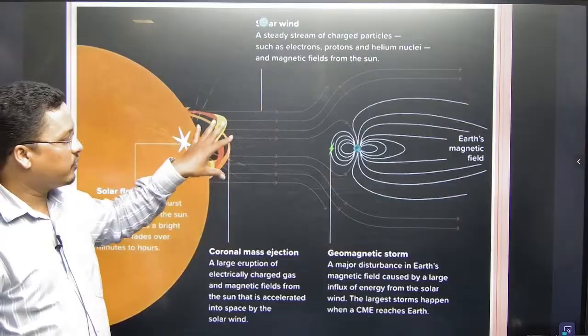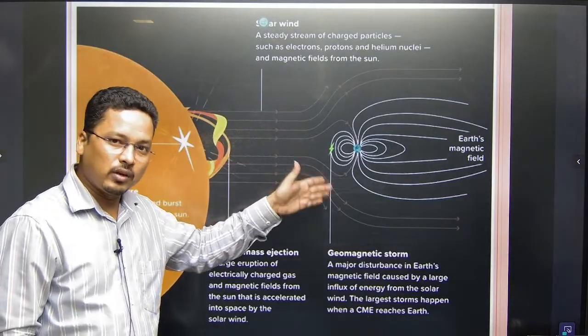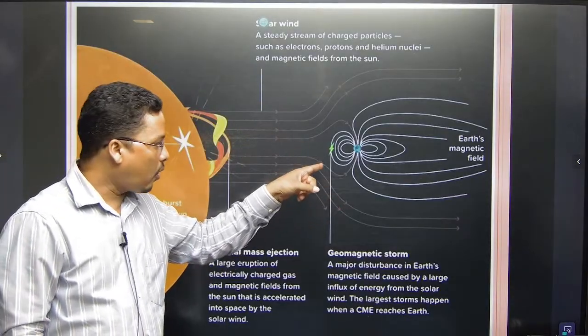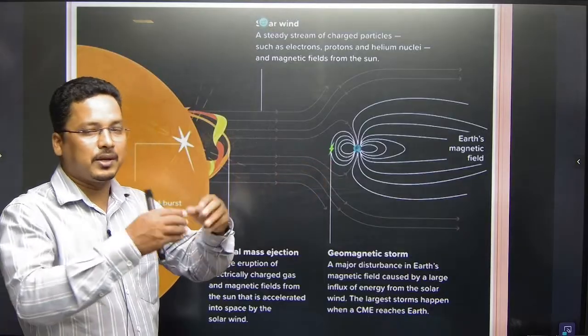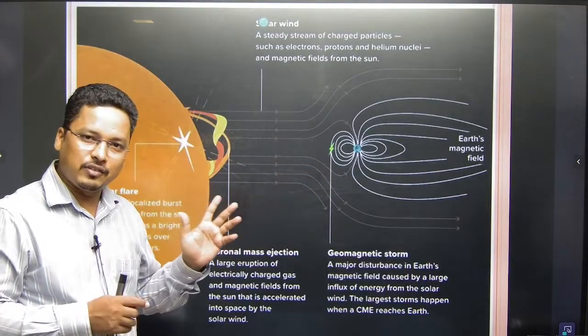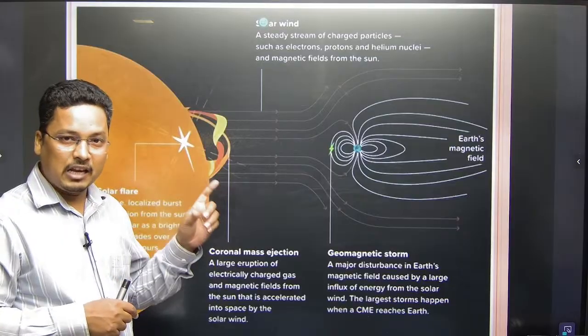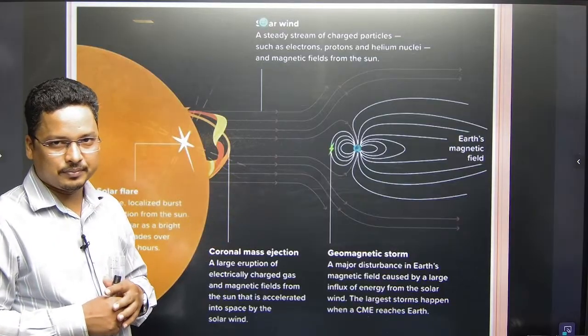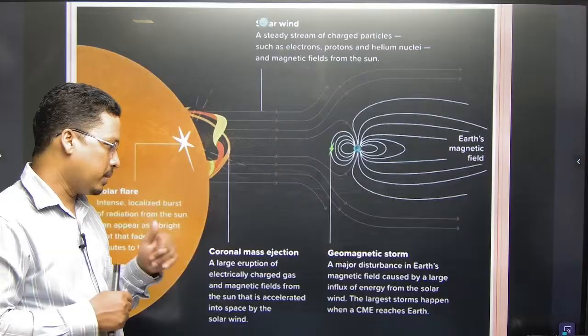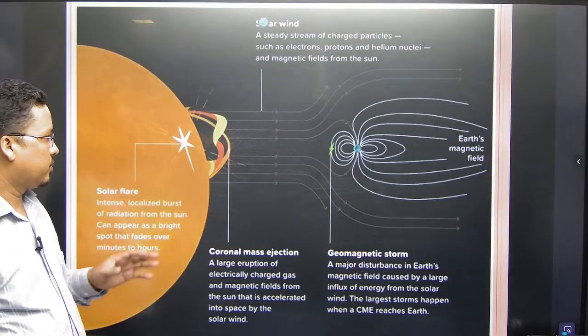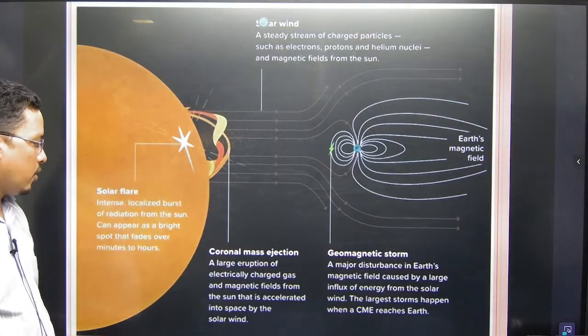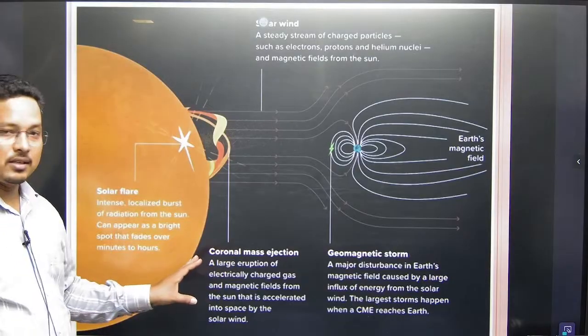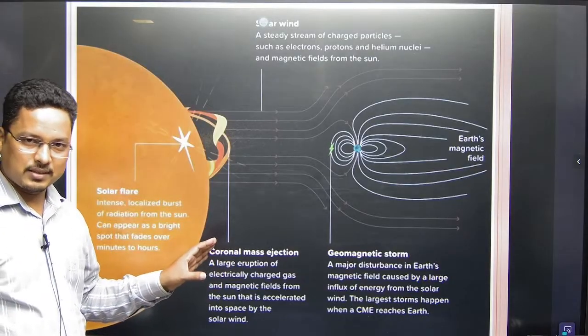When these winds come, they collide with the magnetic field of the earth, and they produce different beautiful lights in the winter seasons in the northern hemisphere in the form of aurora borealis. So this is how it happens. Okay, now coronal mass ejection, I have said CME, coronal mass ejection.